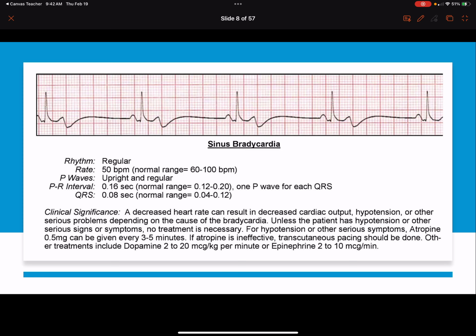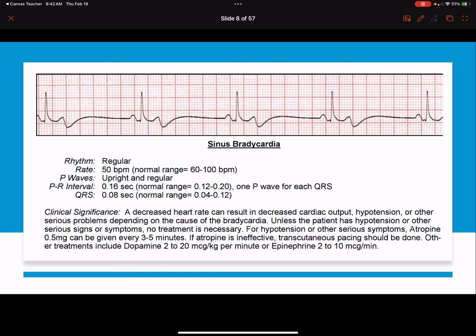Okay, first rhythm, sinus bradycardia. Sinus bradycardia has many causes, and it is a rhythm that meets all the criteria of a normal sinus rhythm, but is slower than 60 beats per minute. There are many causes of this, like we just said, right?